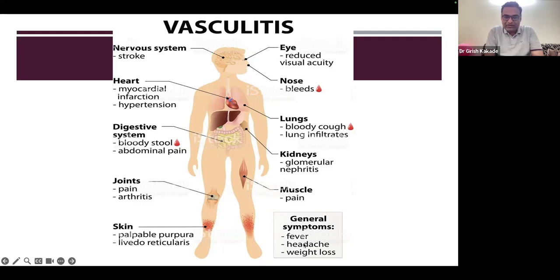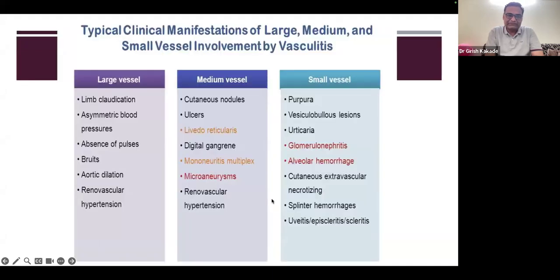And general symptoms are common to all the vasculitis: fever, headache, and weight loss. So general systemic symptoms can be seen in all the vasculitis. This has to be kept in mind because the patient with PUO, that is pyrexia of unknown origin, if infection and other things are ruled out and malignancy is ruled out, then we'll have to think about vasculitis as a differential diagnosis.